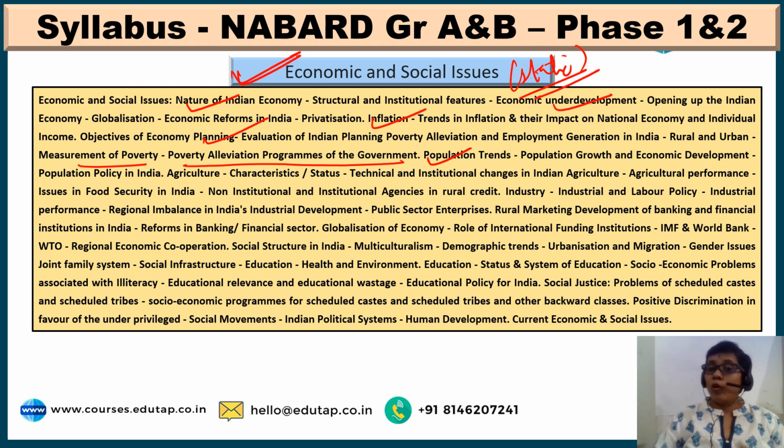And then moving on to rural credit, what the various non-institutional and institutional agencies of rural credit are, and then industry, what industrial labor and policy are, what the regional imbalance in India's industrial development is, and what the various public sector enterprises are. All these are part of the economic and social issues you need to cover, or this is the syllabus as such. And then rural marketing, development of banking and financial institutions in India, and what the various reforms are that have taken place under the banking or financial sector.